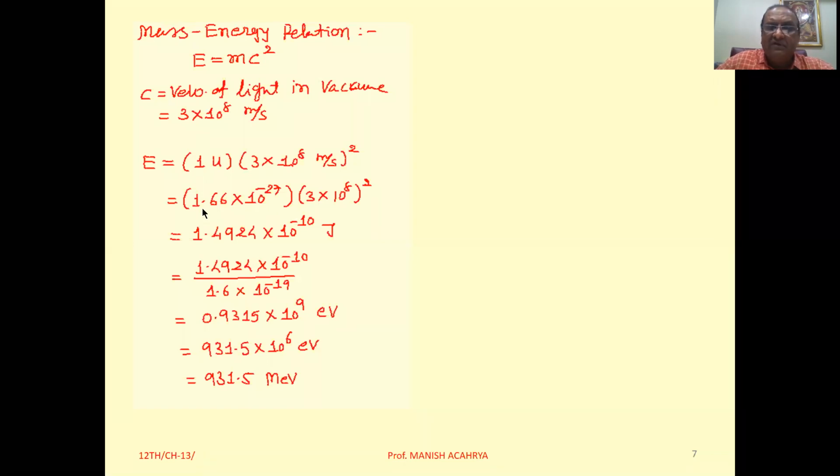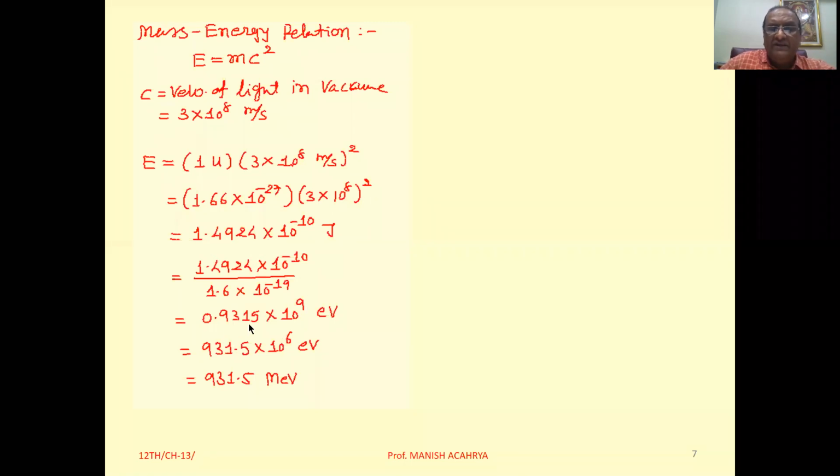So we can write here 1.66 into 10 raised to minus 27 into 3 into 10 raised to 8 whole square. Now when we solve this one, we will get 1.4924 into 10 raised to minus 10 joule. Now divide this by 1.6 into 10 raised to minus 19, we will get energy in electron volt.